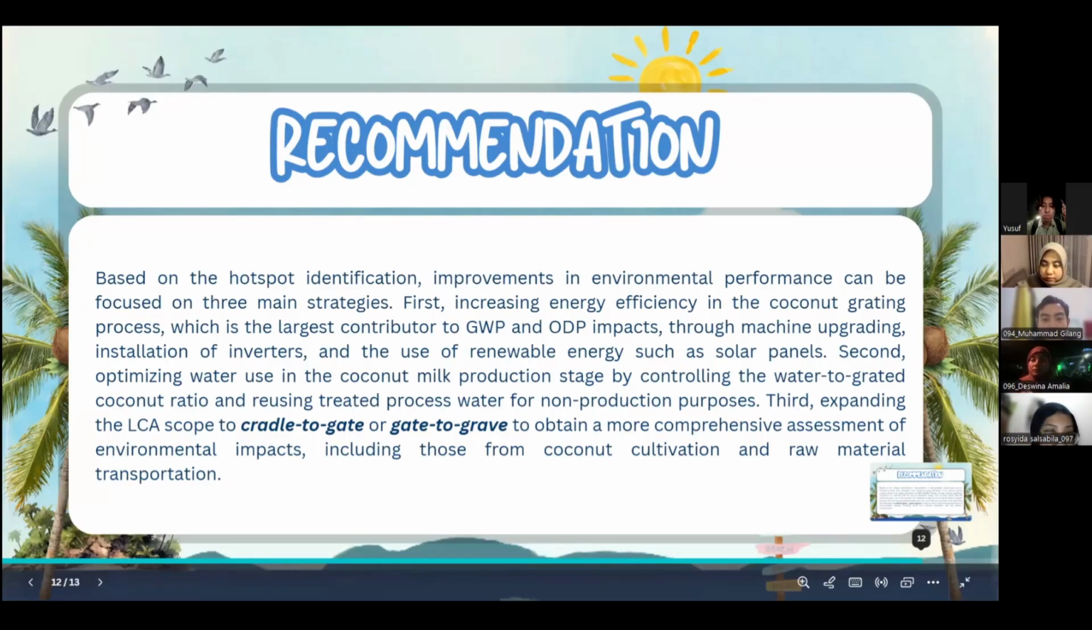Second, optimizing water use in the coconut milk production stage by controlling the water to coconut ratio and reusing treated process water for non-production purposes. Third, expanding the LCA scope to cradle to grave or gate to grave to obtain a more comprehensive assessment of environmental impacts, including those from coconut cultivation and raw material transportation.